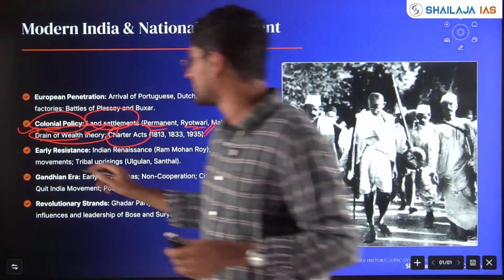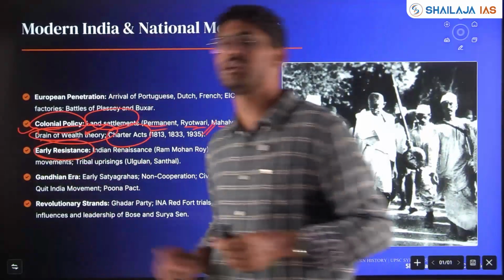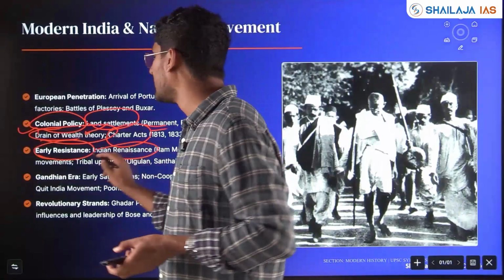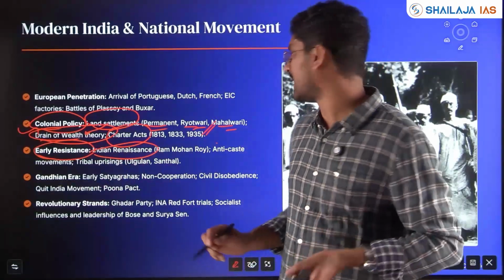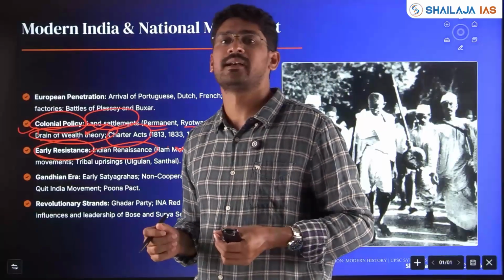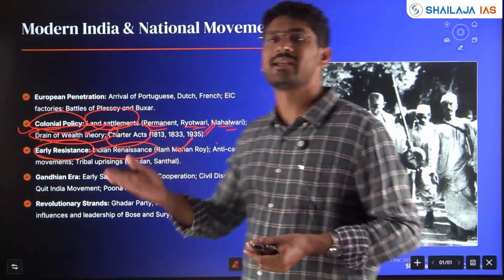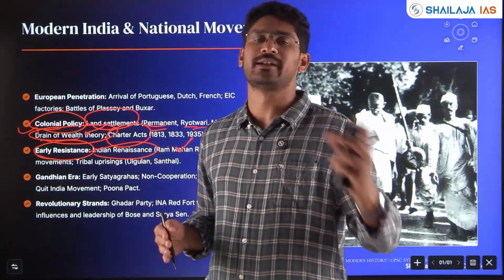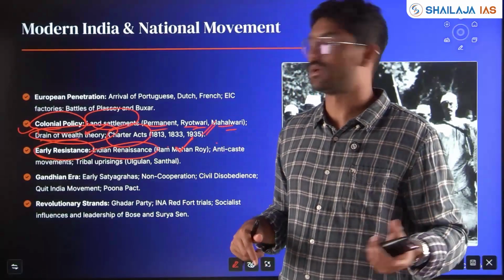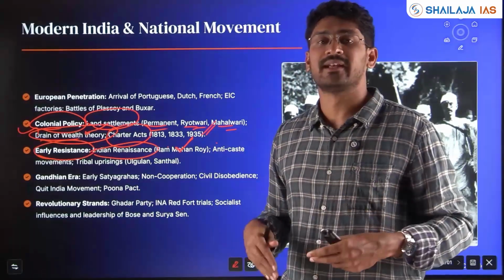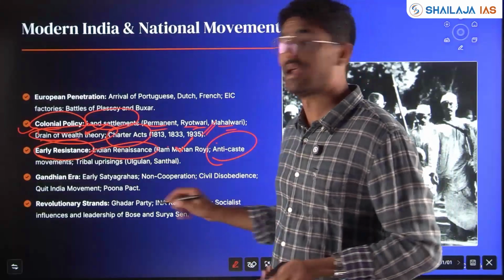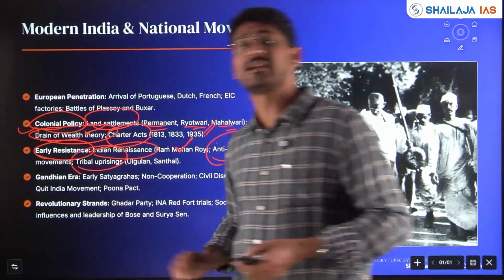Then, with respect to Renaissance and Reformation, the Renaissance movement and Reformation movement play a very important role in the freedom struggle as well. You have Raja Ram Mohan Roy, Ishwar Chandra Vidyasagar, and so many Renaissance organizations across India in the north, south, center, west. In Mumbai, Jyotiba Phule and Satyashodhak Samaj, in the south, Periyar. All this becomes very important. Anti-caste movements, tribal uprisings, peasant uprisings.